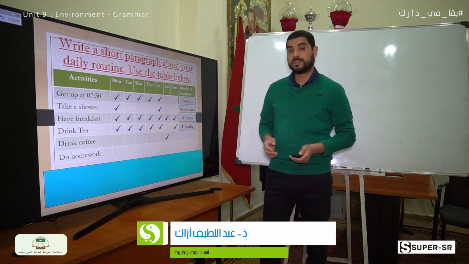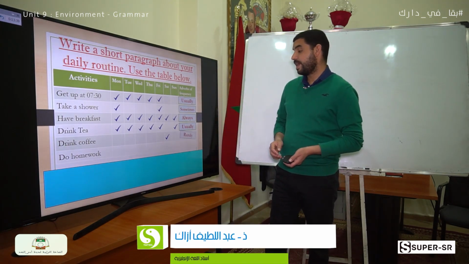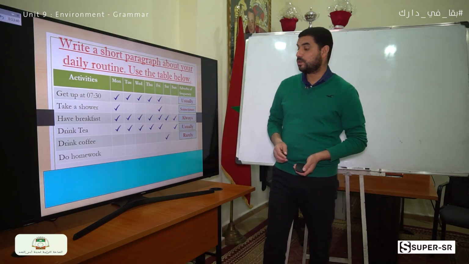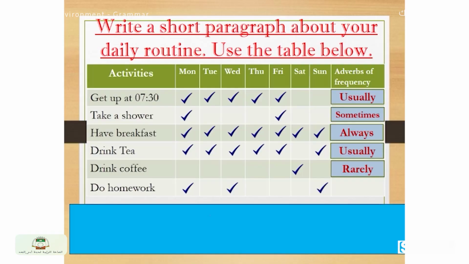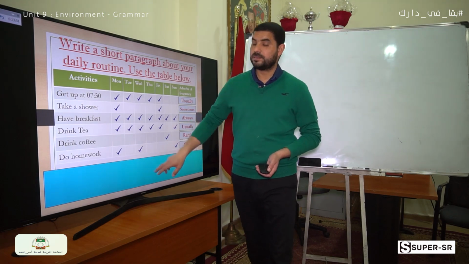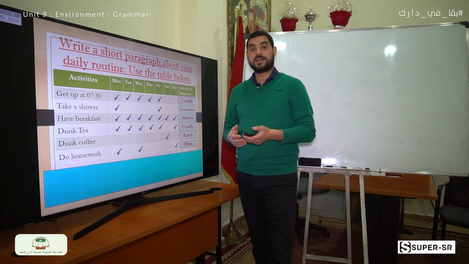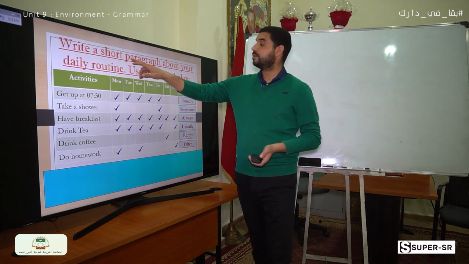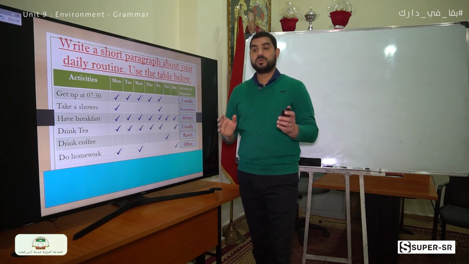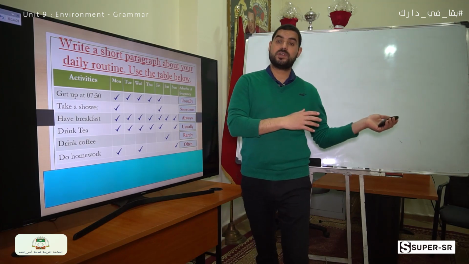So here we use the adverb of frequency rarely. Do homework on Monday, Wednesday, and Sunday. I am going to use often. Okay, I help you to write this paragraph, but you can write your own paragraph at home with the daily routine that you do when you get up until you go to bed.